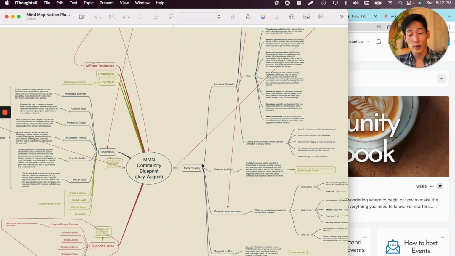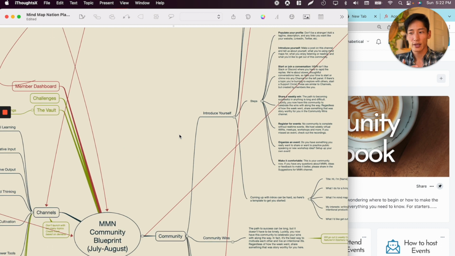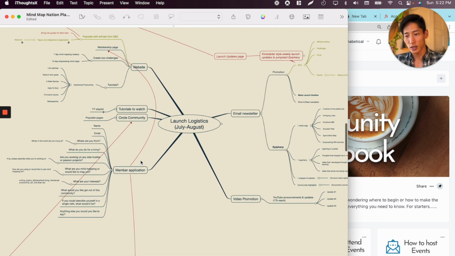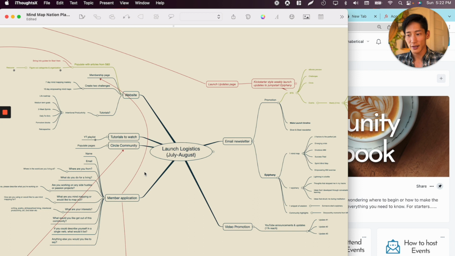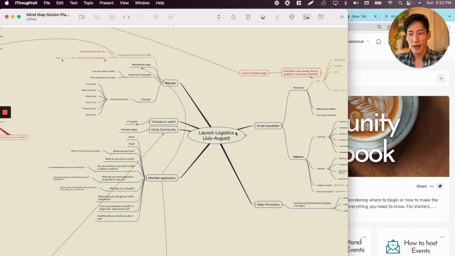Because later, when I'm ready to put all these tasks into Notion, it'll be a lot easier for me to just review this map and then put them into Notion cards to execute off of, which I will cover in a little bit after I cover the launch logistics map. Because both the blueprint as well as the logistics map items go into the Notion tracker.